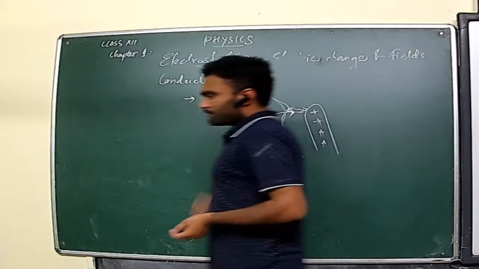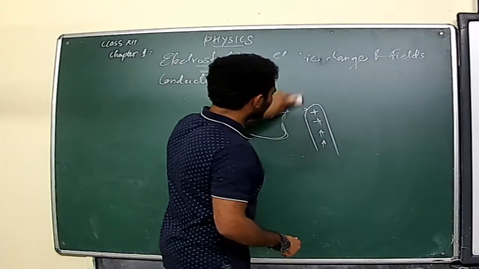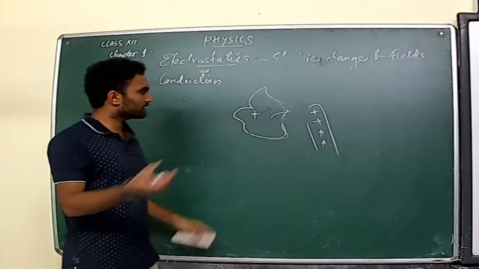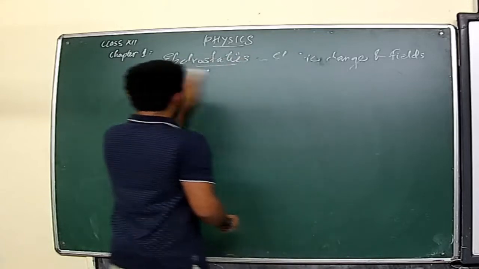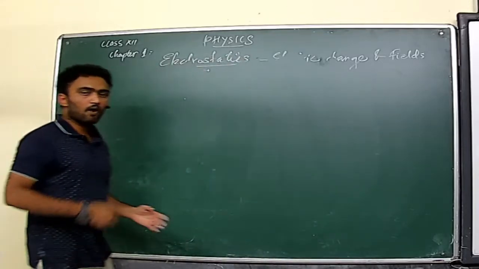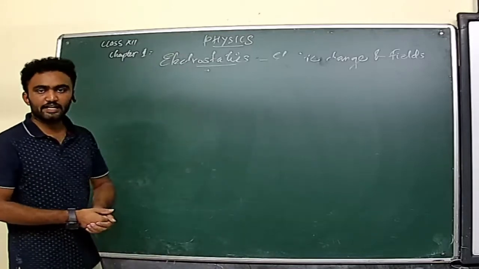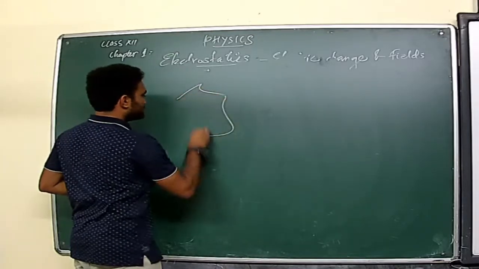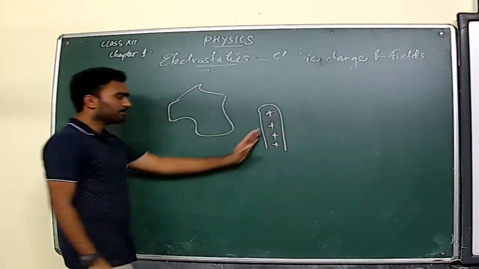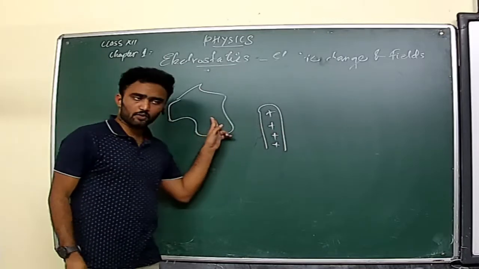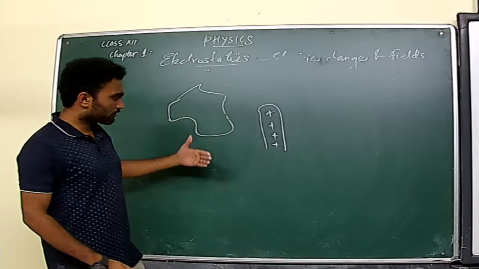And what's the difference between conduction and induction? In conduction, touching is the reason for the transfer of charge, whereas in induction we charge an uncharged body without touching it. That's the importance of the electrostatic induction phenomenon. If you take an uncharged body and bring a charged body closer to it, we know it's a neutral one, even though it consists of electrons and protons.